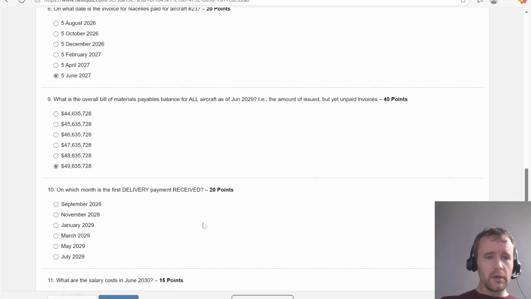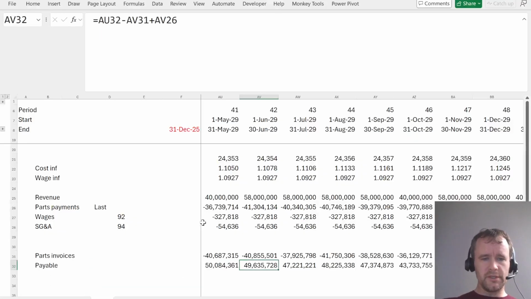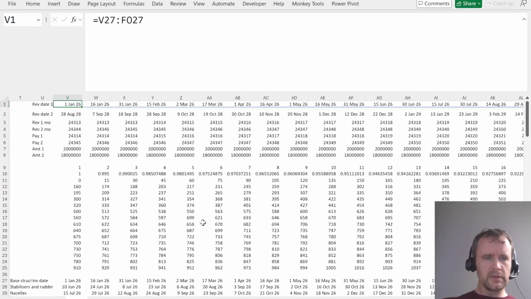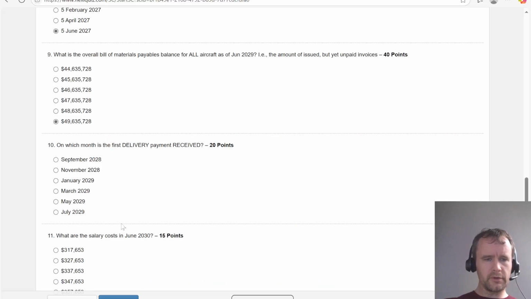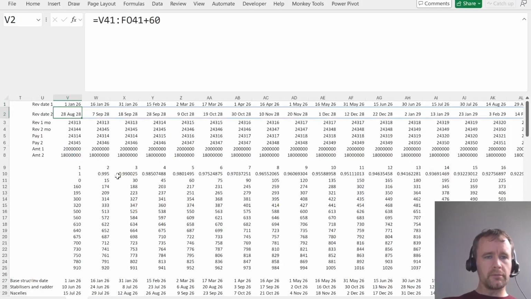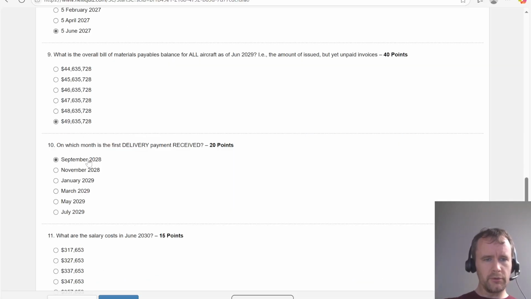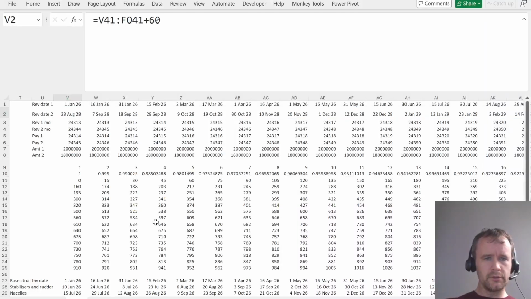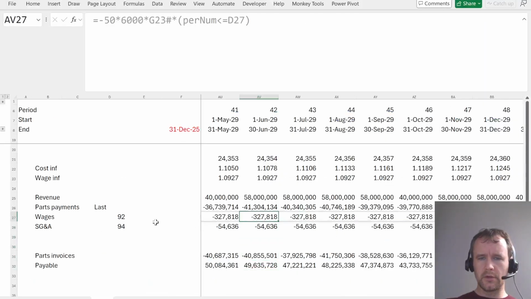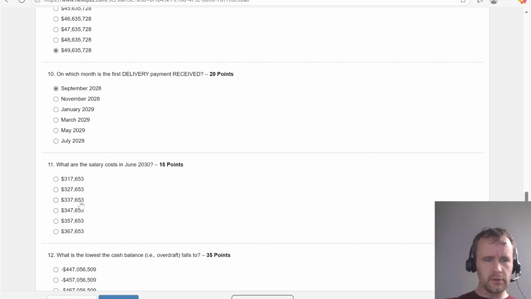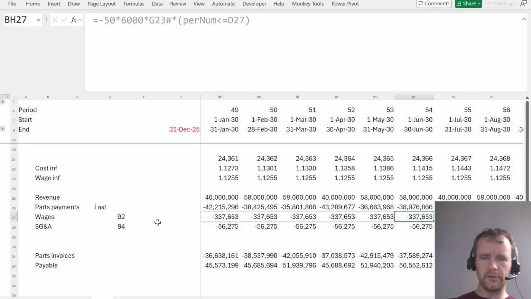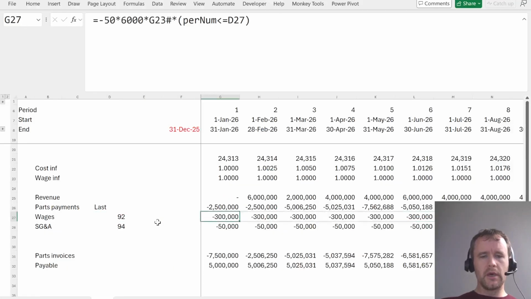Phew. That's for delivery payment received. And the answer is, it's received a month later, but whatever. January, so February 26. Oh, sorry, delivery. August, so September 28. Phew. Salary costs June 2030: 337653. Yes. Oh shit, I forgot to do the cash balance.